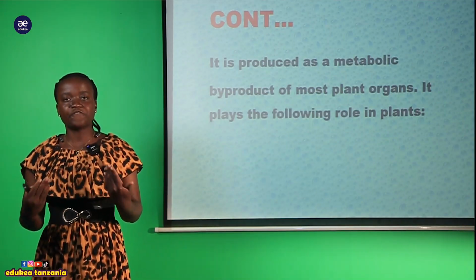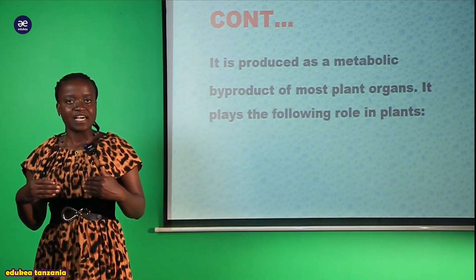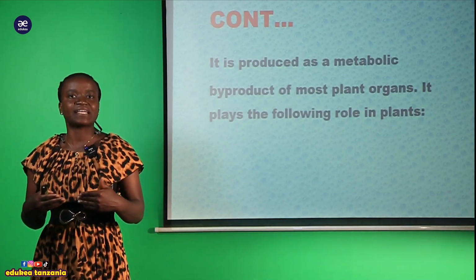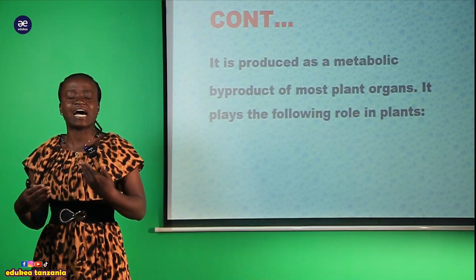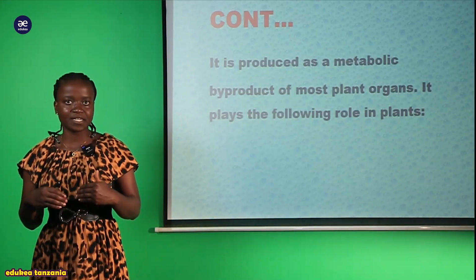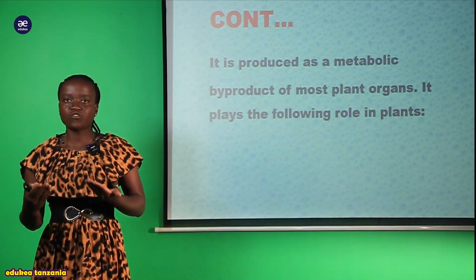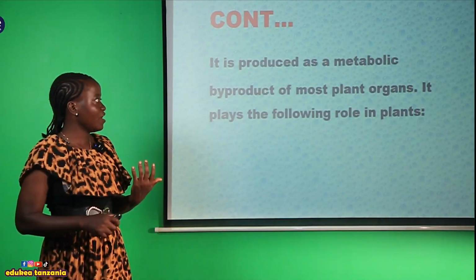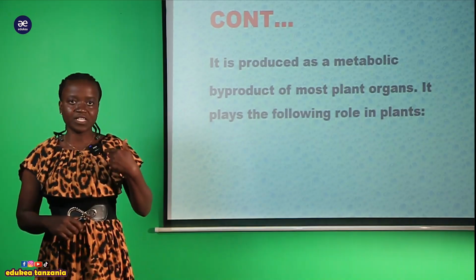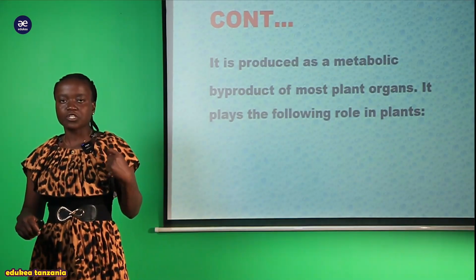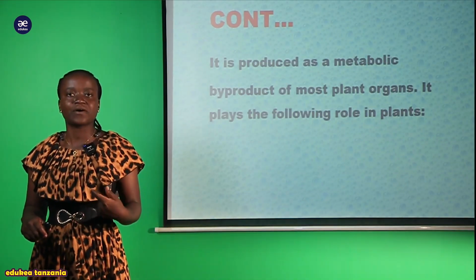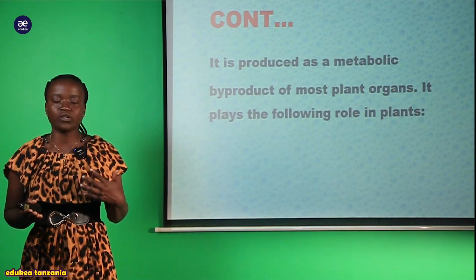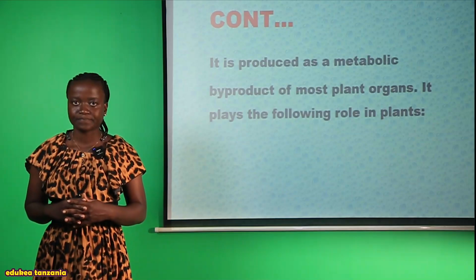We know that the fruits which are produced within a plant are just a byproduct of a plant. That's why they are produced at the end, and do not have any function within the plant body. That's why we can call the fruit a byproduct of a plant. So now due to the production within the fruit, we can say that this hormone is also just like a byproduct within a plant.